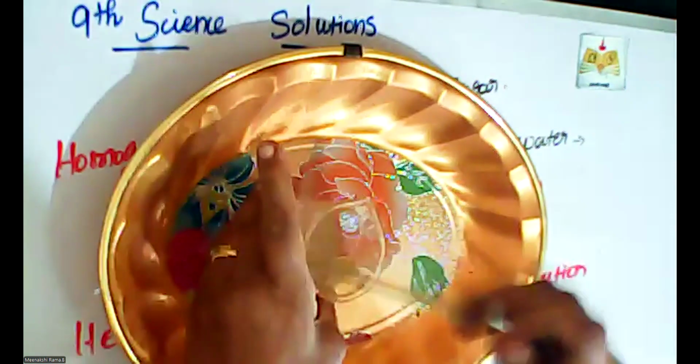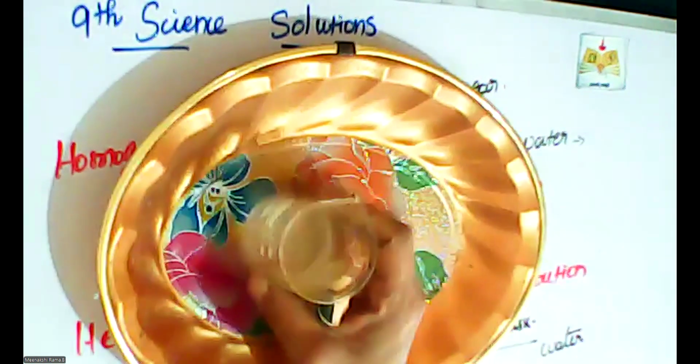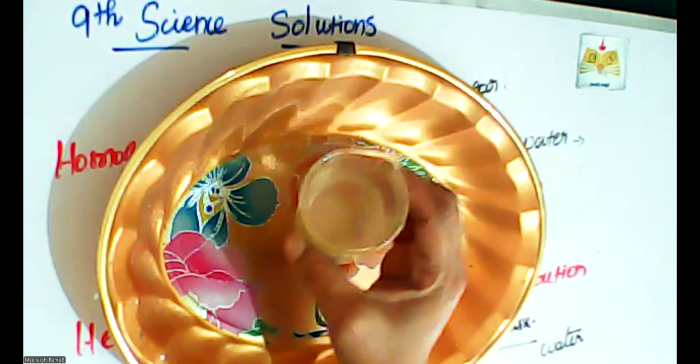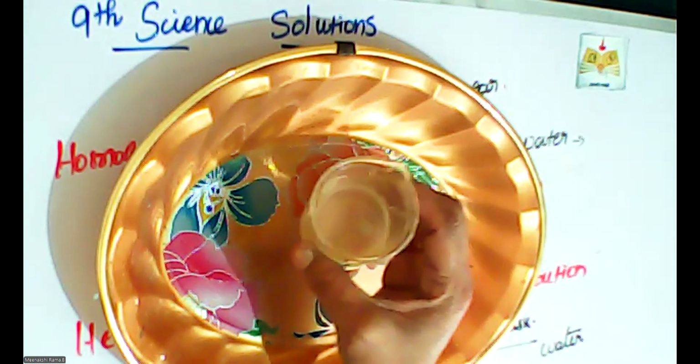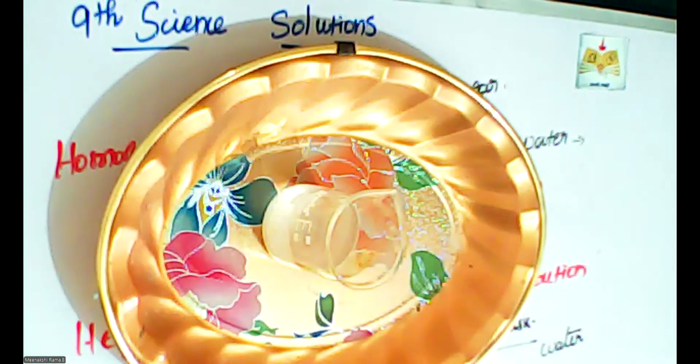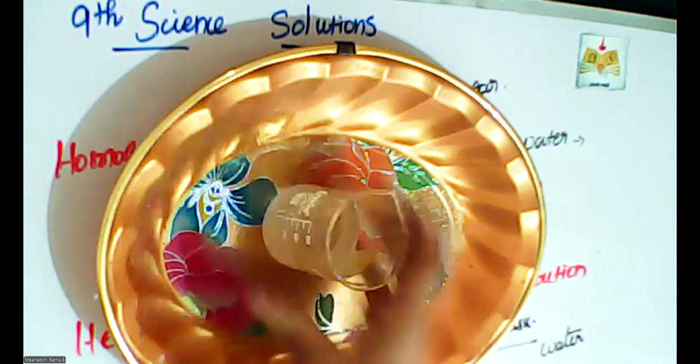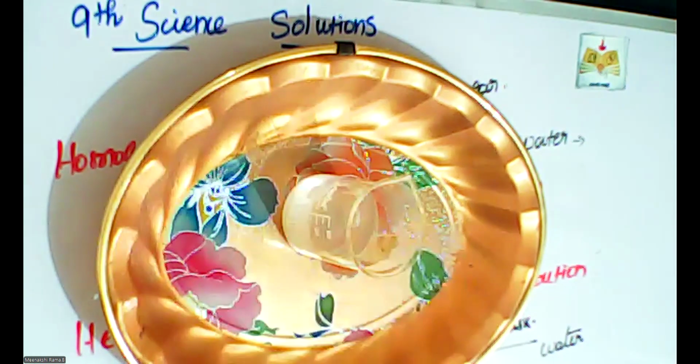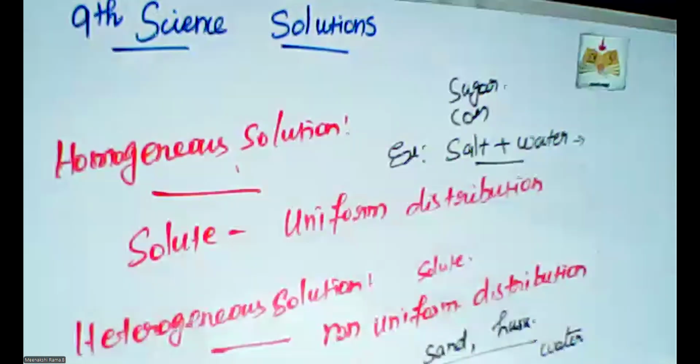Yes, the sugar also dissolved in this water. So this is a ternary solution example. So what are the concepts? Homogeneous solution, heterogeneous solution, binary solution and ternary solution. Clear? So these are all the different kinds.